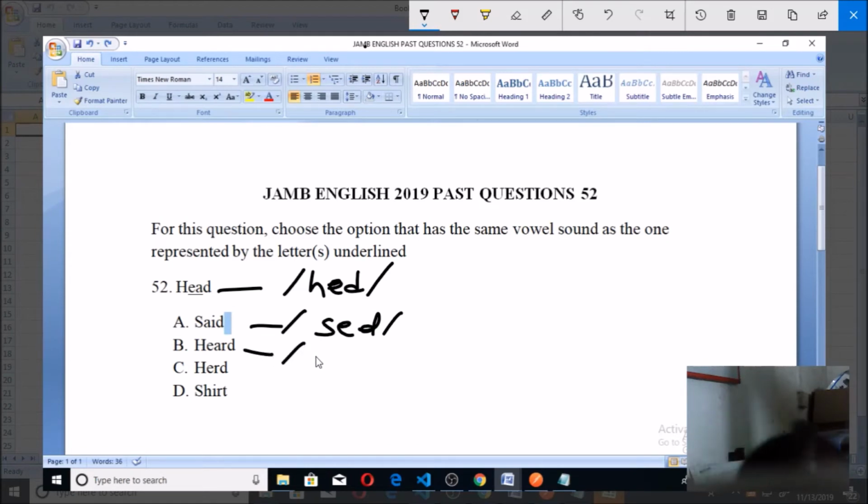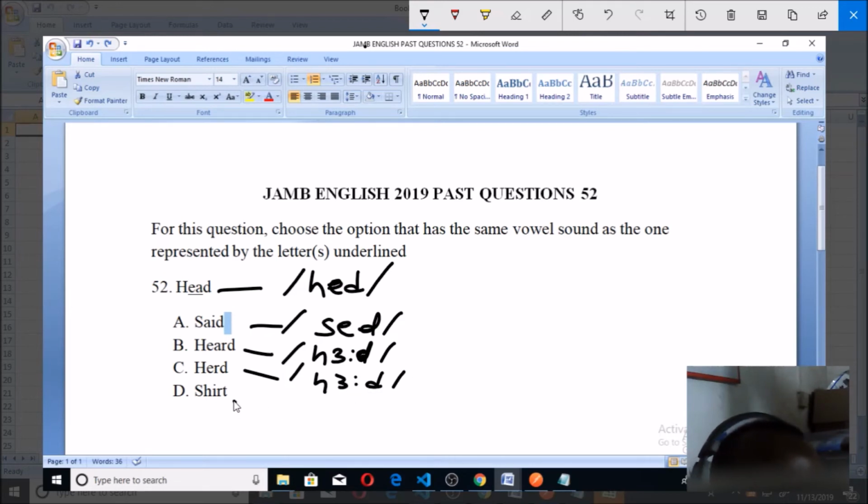Heard, the oral transcription is heard. Then this other heard, the oral transcription is just the same way. You can pronounce them similarly. Then shirt, the oral transcription is shirt. So it's very simple.